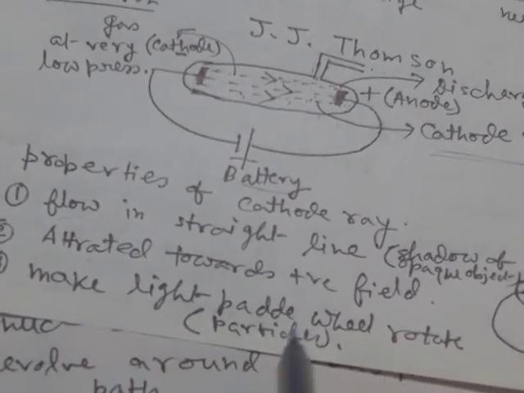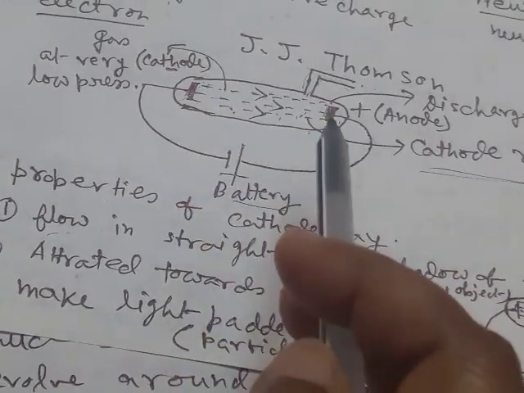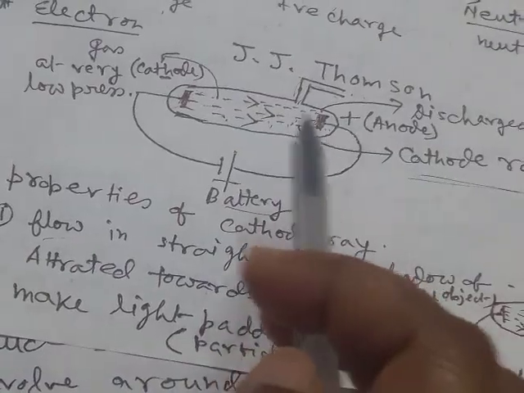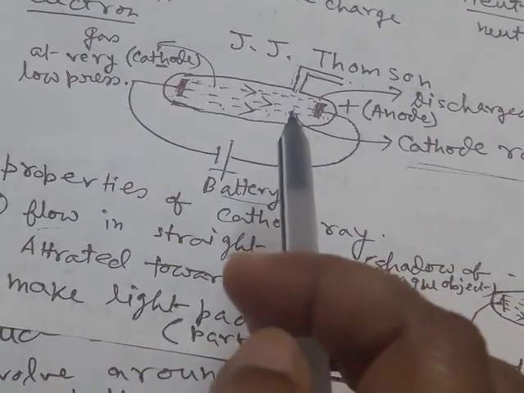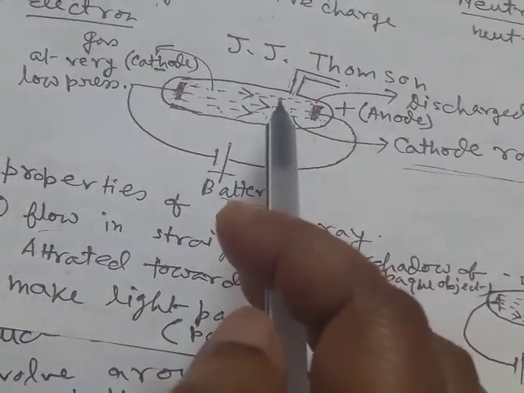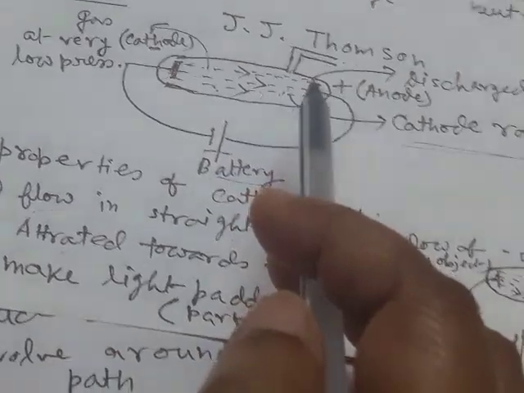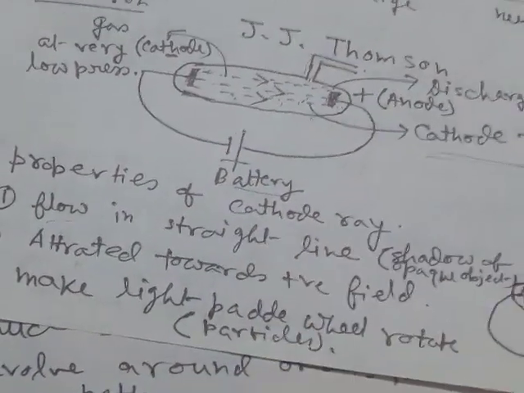These rays make a light paddle wheel rotate. As these rays make a light paddle wheel rotate, that means these rays can do mechanical work. That means these rays contain particles. That is the proof that the rays contain particles.